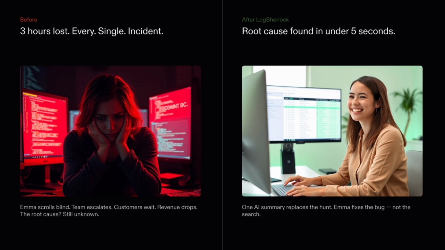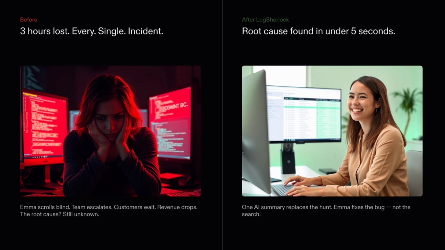The challenge is that logs are scattered across multiple services, unstructured and difficult to analyze, filled with noise that hides the real error. So instead of immediately fixing the problem, engineers spend hours investigating the cause first, and during that time, the system remains down. One common frustration engineers express is, "I know the problem is somewhere in the logs, but I don't know where to even start looking." This happens because modern systems generate massive volumes of logs, and most of them are not useful for identifying the root cause.